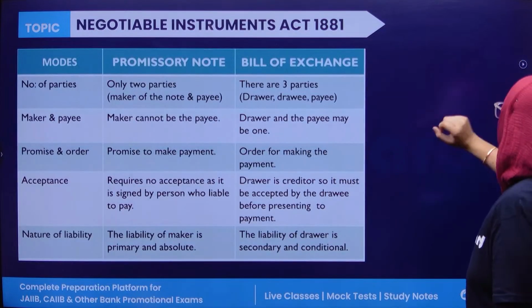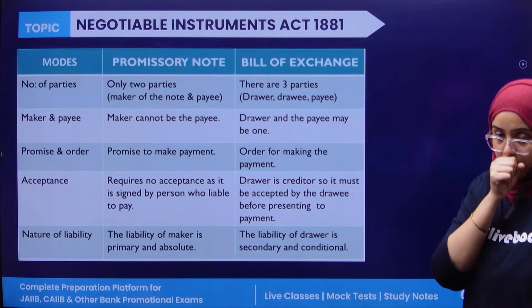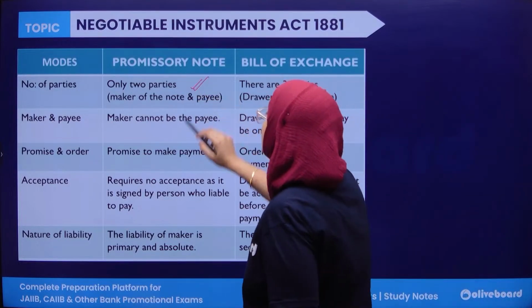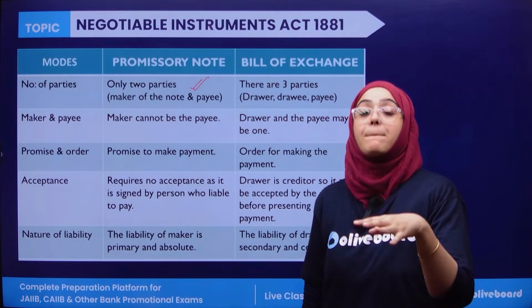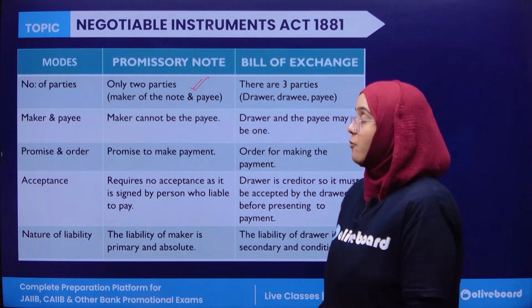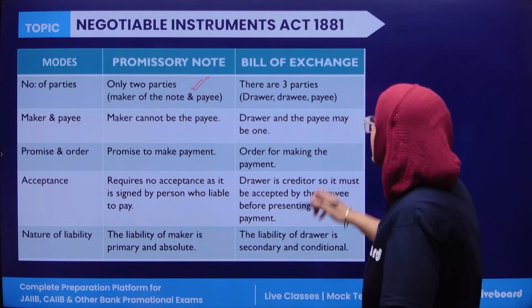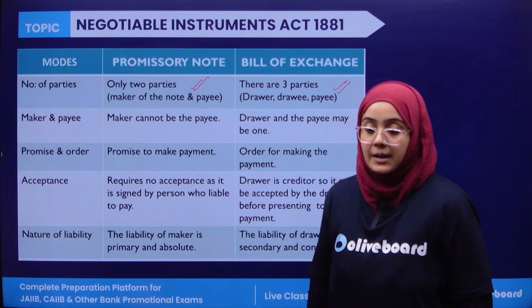The difference between the promissory note and the bill of exchange is, first of all, in a promissory note there are only two parties: the one who is promising to pay, the payer or debtor, and the one who is receiving, the payee. But there are three parties in a bill of exchange: drawer, drawee, and payee.